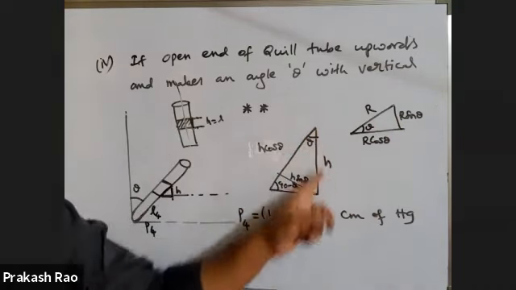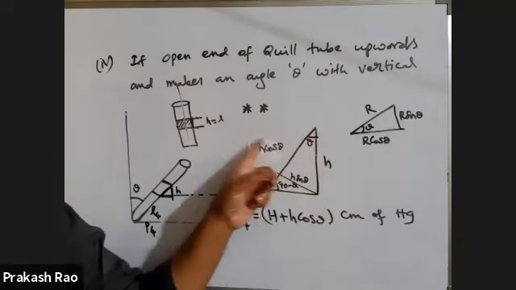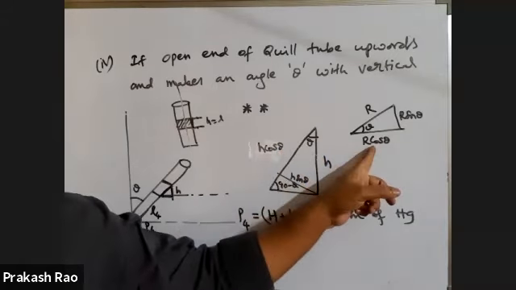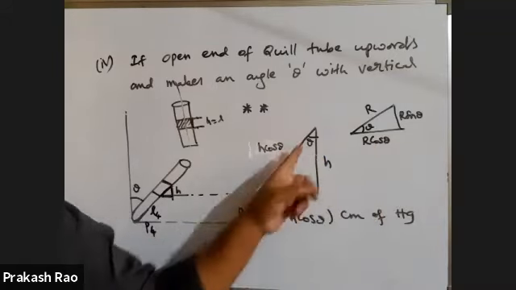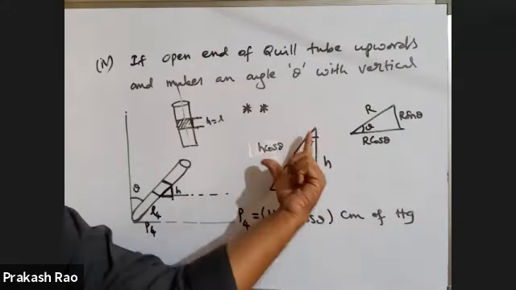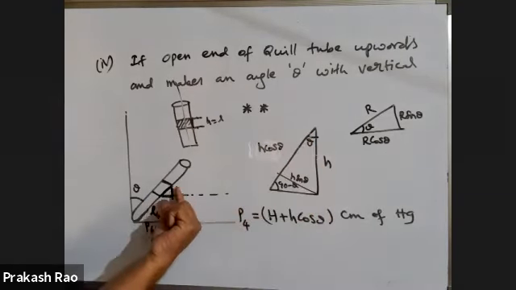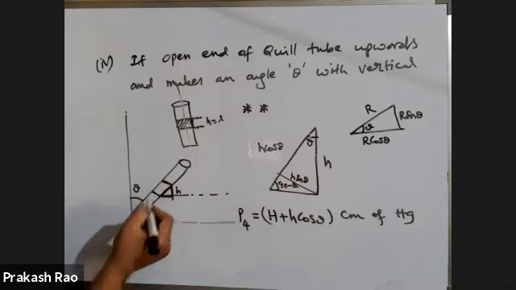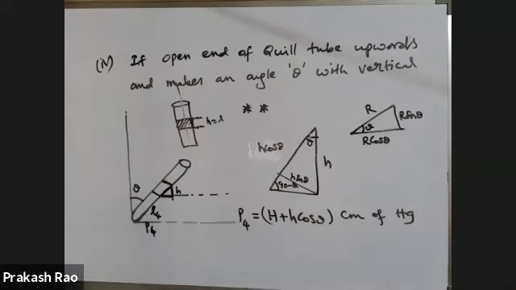This is a vector making an angle theta. What is its horizontal component? This is the adjacent side. Therefore the adjacent side is always the cos function. Therefore this is h cos theta, this is h sin theta. Therefore this much length is equal to h cos theta. Atmospheric pressure is already there. H plus h cos theta, you have to take this.